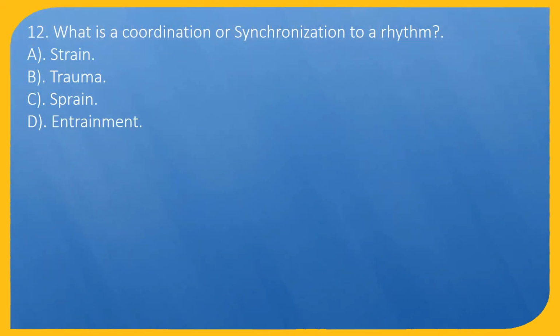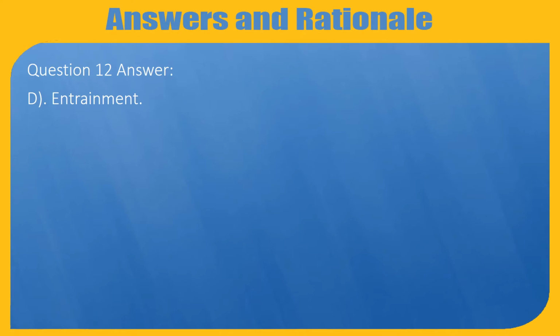Question 12. What is a coordination or synchronization to a rhythm? A. Strain. B. Trauma. C. Sprain. D. Entrainment. Question 12 answer, D. Entrainment.